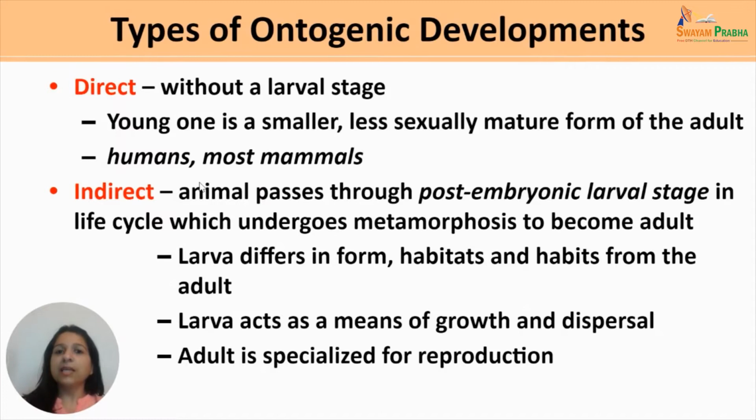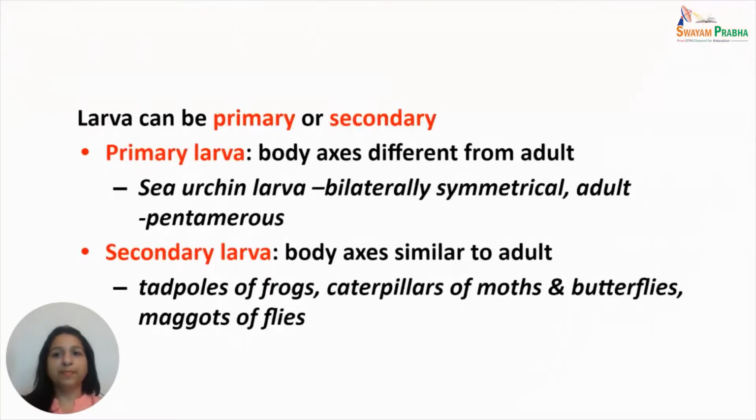Whereas the indirect type of development is the one in which animal passes through a post-embryonic larval stage in its life cycle. And this larva then undergoes metamorphosis to become adult. The larva differs in form, that is its morphology, its behavior, as well as in its habitats and habits from the adult. Basically, larva acts as a means of growth and dispersal, whereas adult is specialized for reproduction.